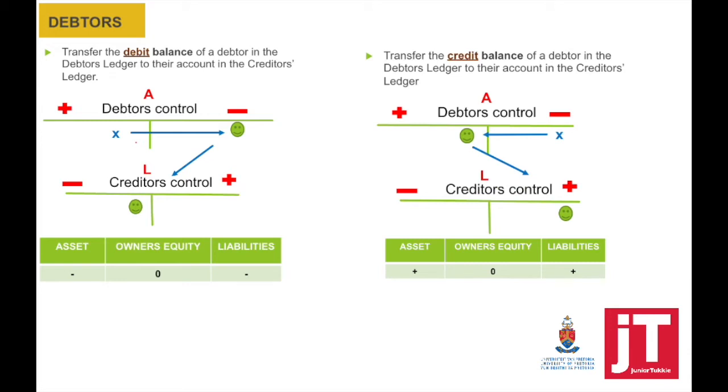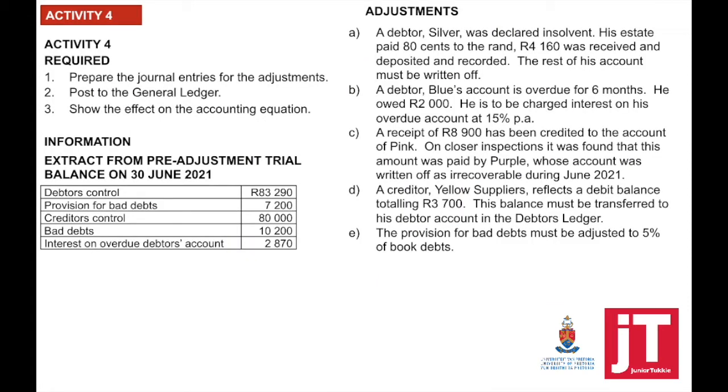Remember, with the transferring of balances, if we make a change to the individual's account, we also need to make a change to the control account. Whenever you get confused with this, draw a T account. Use it as a tool to make sure that you get it 100% correct. If we now look at activity 4, prepare the journal entries for the adjustments, post to the general ledger, and show the effect on the accounting equation.